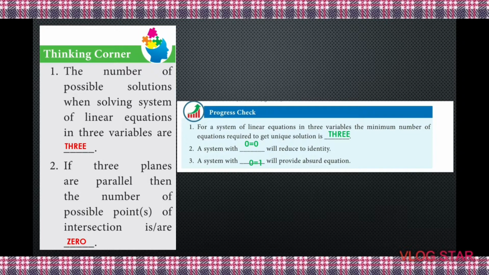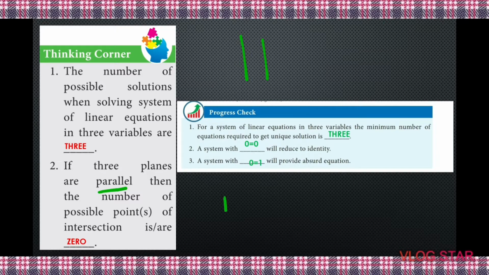Remember, whenever the word parallel comes, there is no intersection at all. There is no intersecting point. Whatever the shape, if they are parallel, there is no intersecting point at all between 2 parallel shapes.